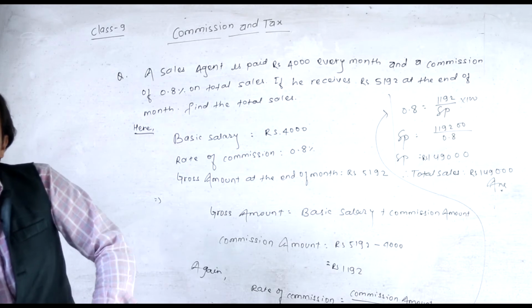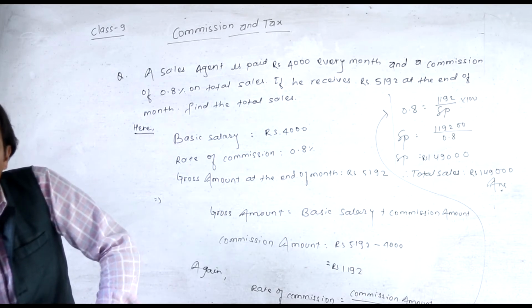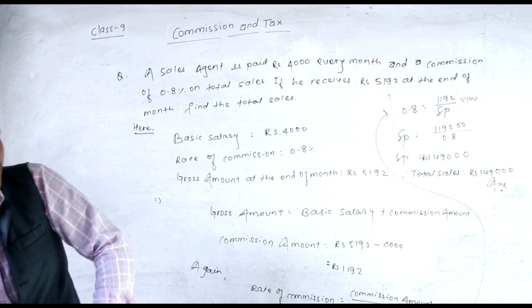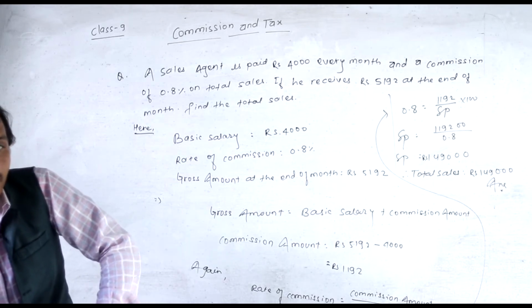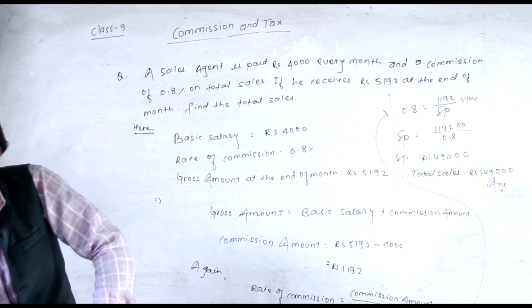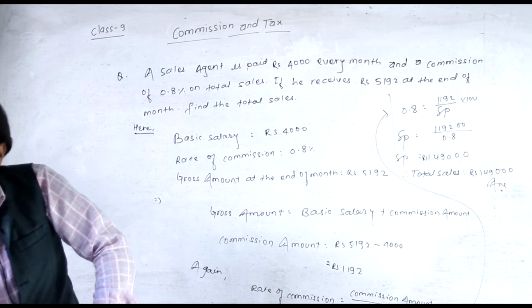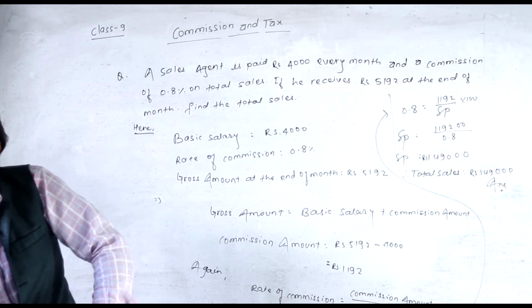If you are finding total sales, go through the commission percentage, because once you know the commission amount and the rate of commission, you are able to find out the total sales or SP very easily.